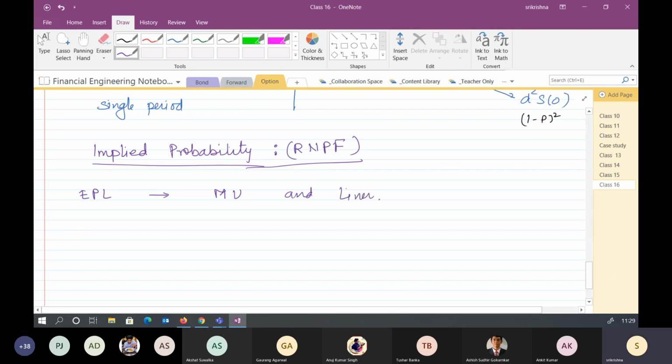How many of you would like Manchester United to win? All right. Let's say there is a 75% chance according to the past record that Manchester United will win, and there is a 25% chance that Liverpool wins. Right?